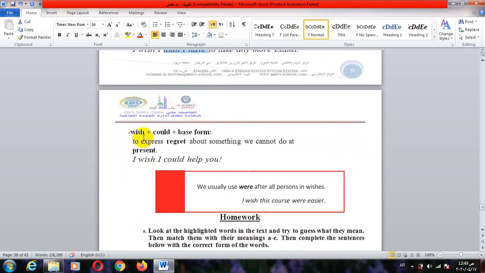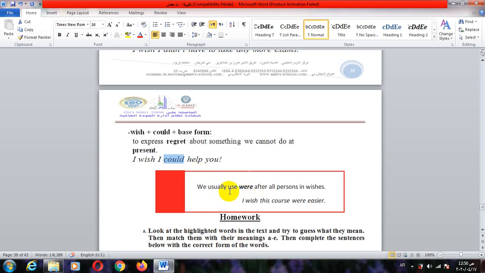Okay, also we can use wish plus could, and as we notice, could is the past of the modal verb can. Could plus base infinitive expresses regret about something we cannot do at the present. I wish I could help you. I am talking here, guys, about a situation in the present. But I use could, I don't use can. You understand?